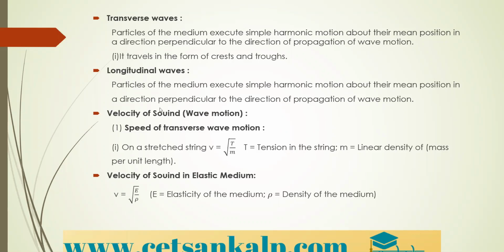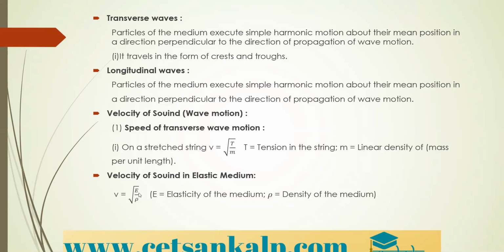So the velocity of sound on a stretched string is given by V equals the square root of T divided by M, where T is the tension in the string and M is the linear density. This linear density is nothing but mass per unit length. So this is the speed of sound on a stretched string.